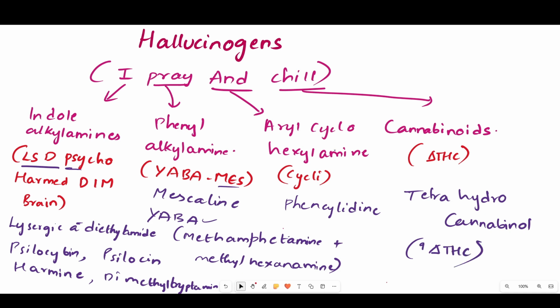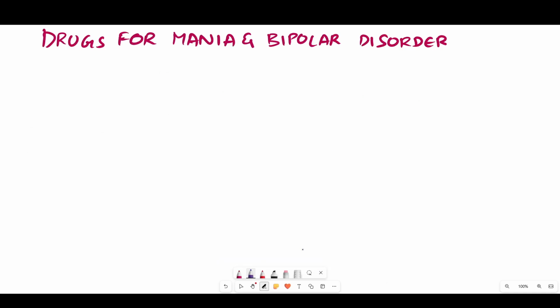Now let's get to the next classification, which is the drugs for mania and bipolar disorder. This class is divided into three main classes. One is the mood stabilizer. The second class is the anticonvulsants.